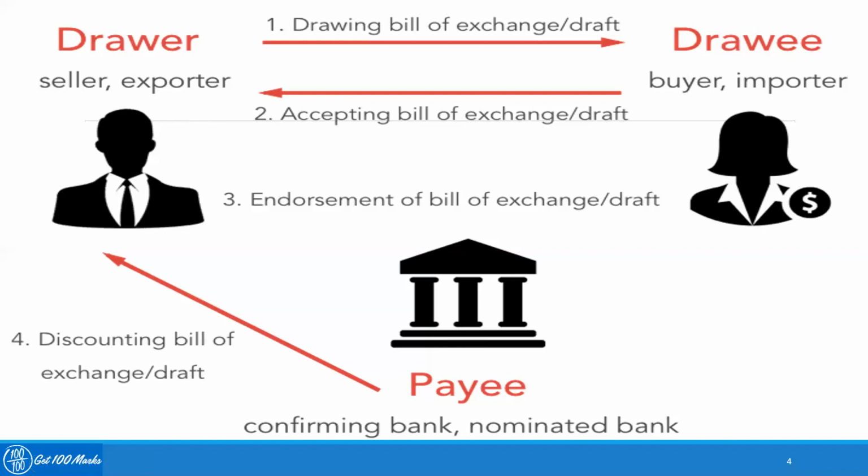Okay, and he is saved from the risk of non-payment. At the same time, the drawee also can wait for 2 months and make the payment after 2 months, and the bank which is discounting the bill of exchange also gets a good commission of, say, $250 in this case. So all three parties are benefited in this process.